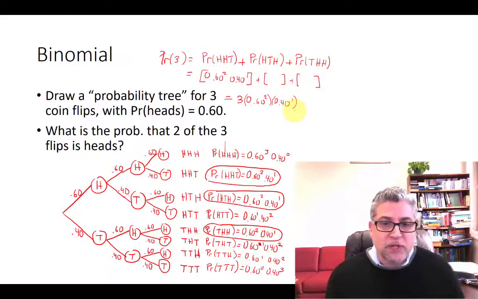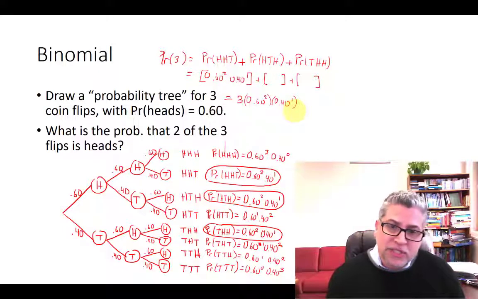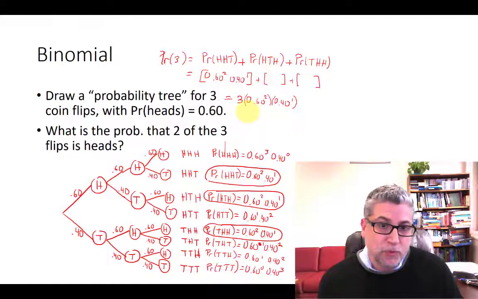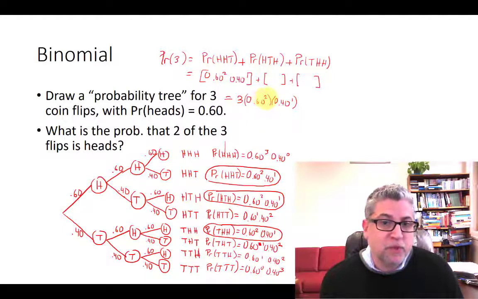The precise numeric result, though, isn't nearly as important as what this exercise can show us about what a more general formula might be. So let's stare at this formula for a little while and see if we can make sense out of it. It's much better to make sense out of a formula than just mechanistically plugging in numbers. The first thing to think about, let's work inside out. So 60% was our probability of success. We had 2 successes, so this is just the probability of success in a single trial, but we need 2 of them, so we multiply 60 times 60, and we get our squared there.